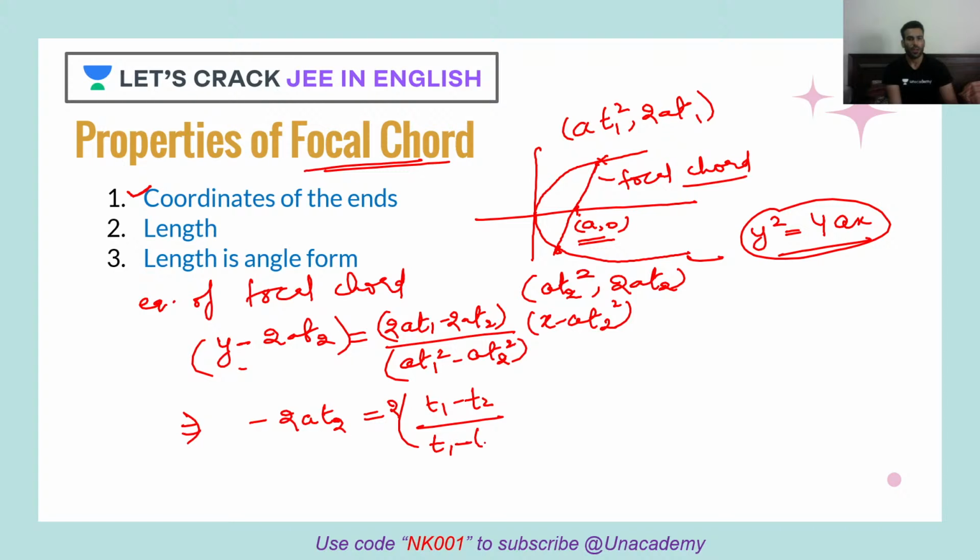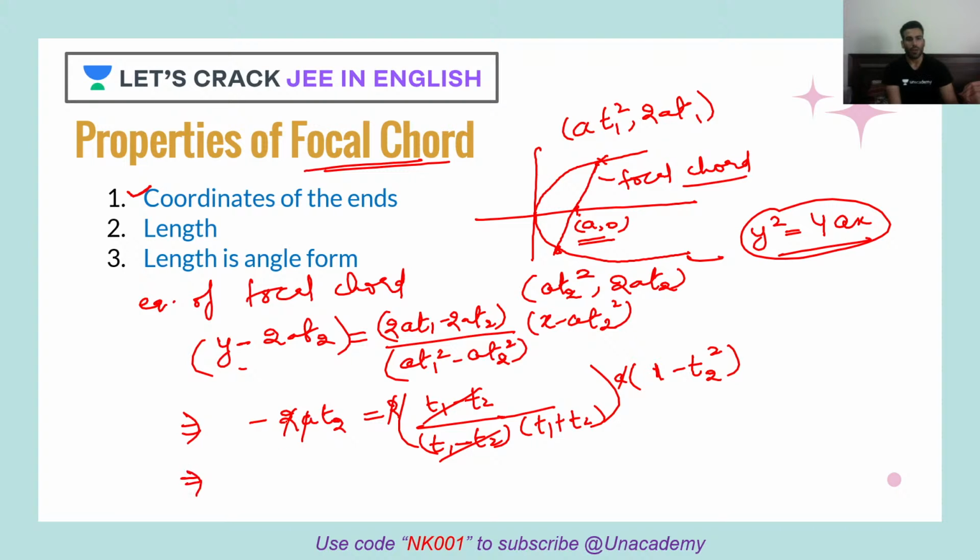This would become what? T1 minus T2 and T1 plus T2. A square minus B square formula. Okay. Then I have a minus a t2 square. I can again take a common, so 1 minus T2 square. Okay. So this and this will cancel out. My 2a will cancel out with this.